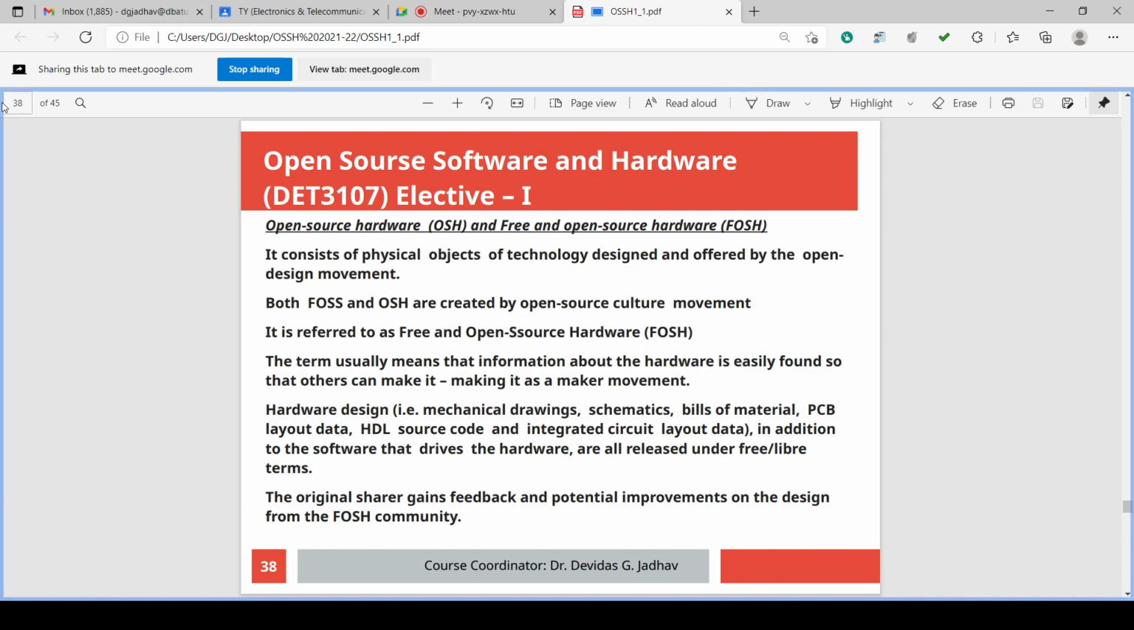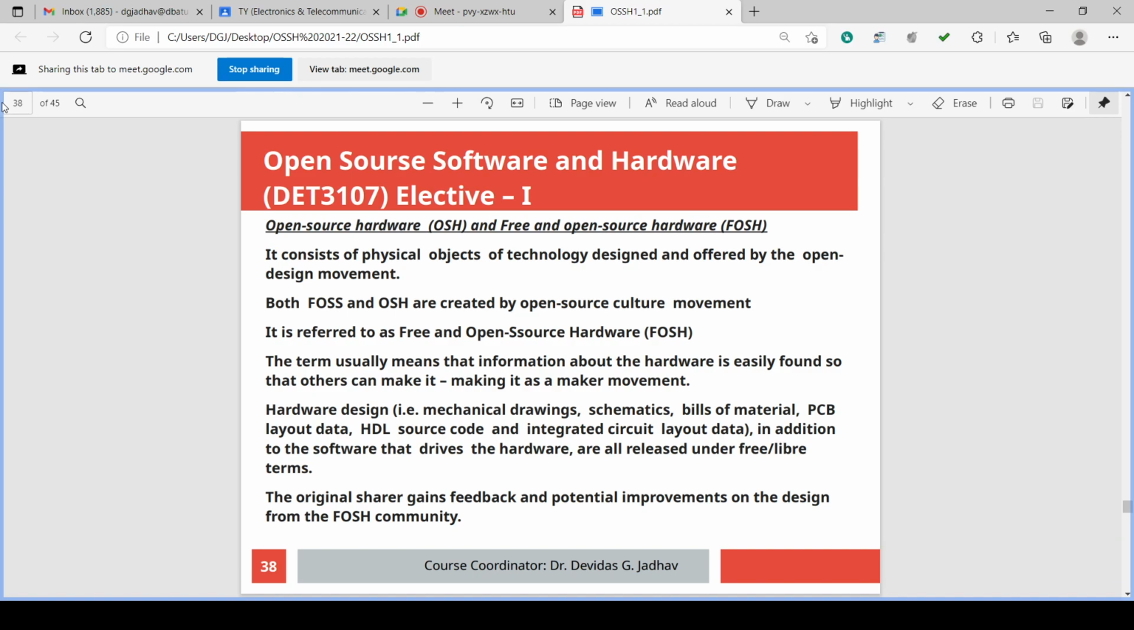Okay. Open source hardware is again similar concept as that of the open source software or free and open source software FOSS. The same concept is there for hardware. In software case, we cannot have the physical object as a software, but we are having the coding or source code or software or program in computer, in memory, and for that the open source licensing is done.